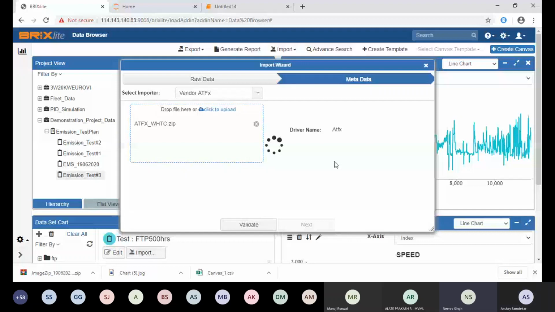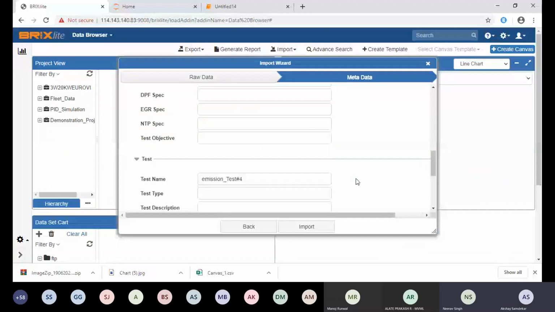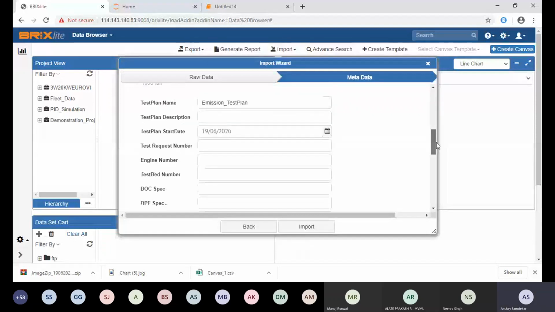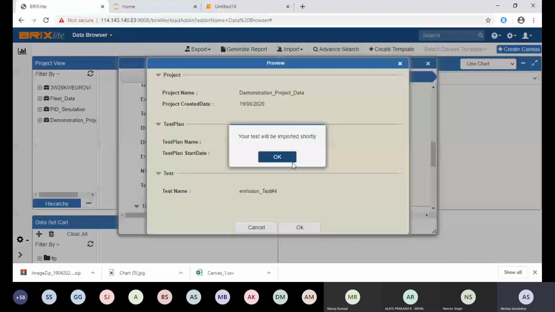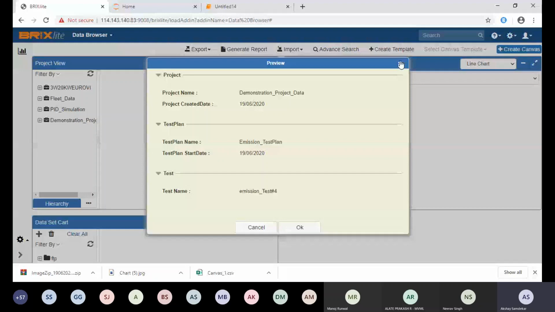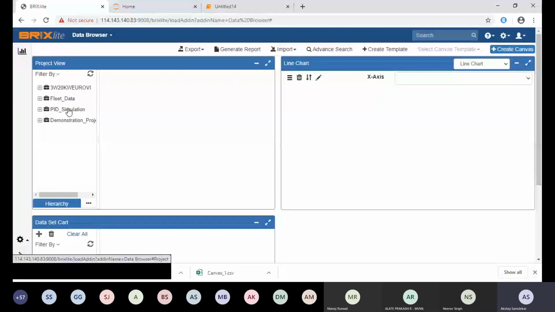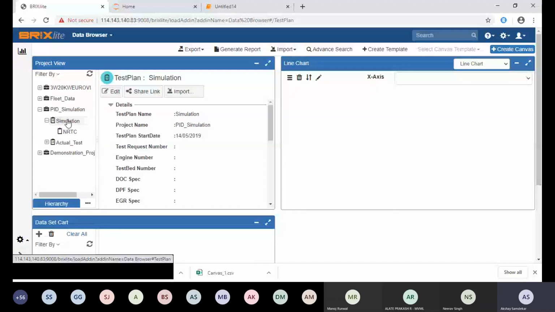Yes. So this is the ATFX import I was showing. Again, I can take a parameter from the file if I configure it, or I need to insert it. I can select it from a previously created node also. So data will get imported and you will get a message in the background process. Suppose you already have this kind of PID simulation project, then you have a test plan and a particular test, and you want to import into that particular test. So you can select this test and say import here. The data will get imported directly into that particular test.